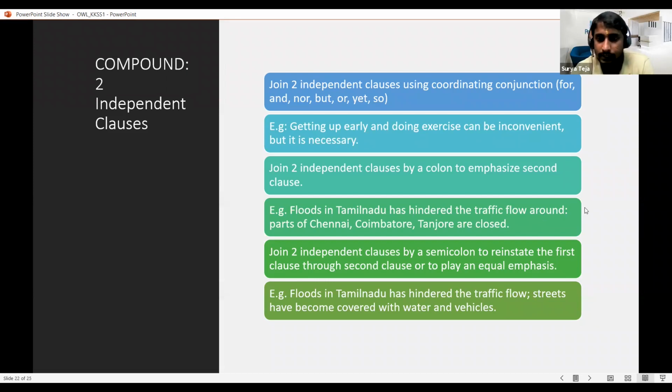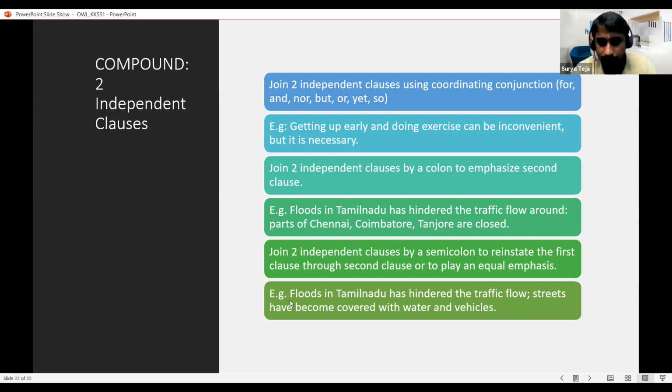Because I bring some context first, I can put emphasis on the second part. So when there is a colon, it communicates that the main important gist of the sentence is in the second part. It can be used in similar examples when we are putting emphasis on the second part of the sentence. As we have discussed, a semicolon is used to put emphasis on the first clause. So colon puts emphasis on the second one, semicolon puts emphasis on the first one.